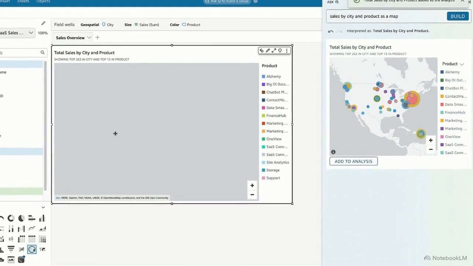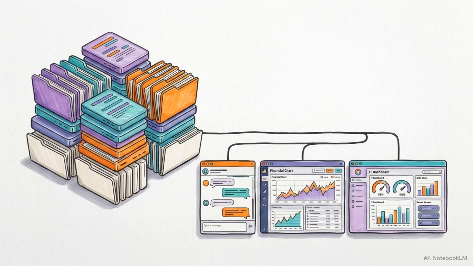In this Amazon Q in QuickSight dashboard, a simple typed request instantly generates a full geographic map visualization of sales by city. These extensions take massive, passive corporate archives and turn them into proactive, highly specific tools tailored to the daily workflows of every individual department.